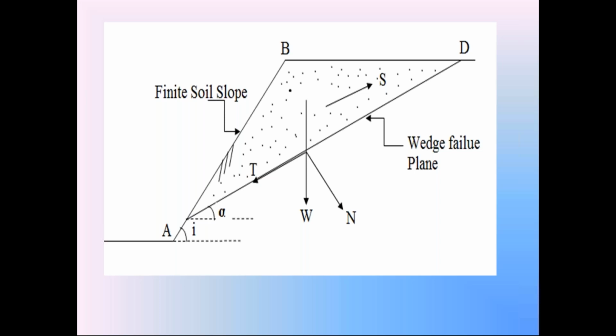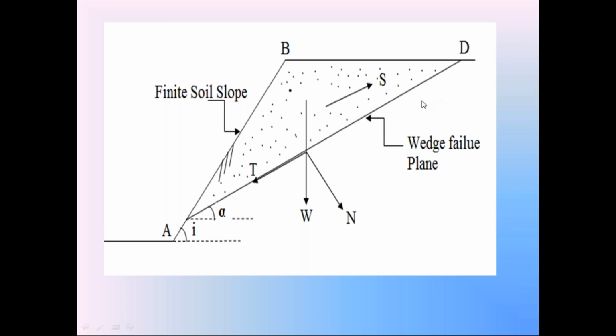About the surface AD, we assume this finite side slope is subjected to wedge failure. This AD is called the wedge failure surface. In the wedge failure, the failure surface is plane, so this AD is a straight line.